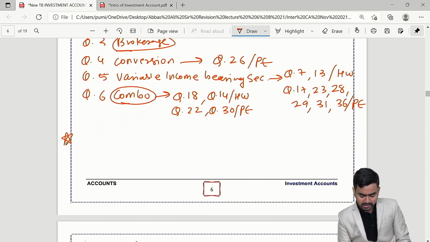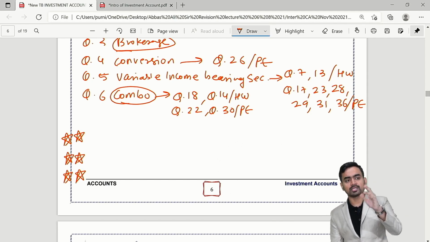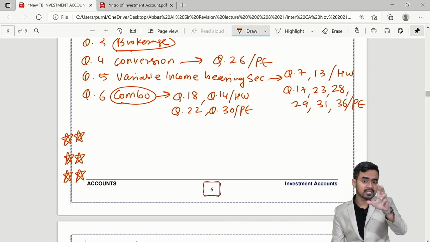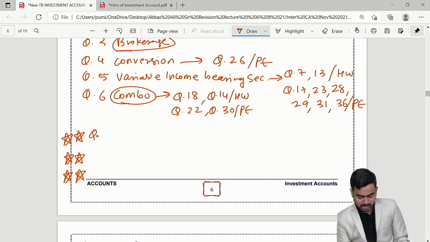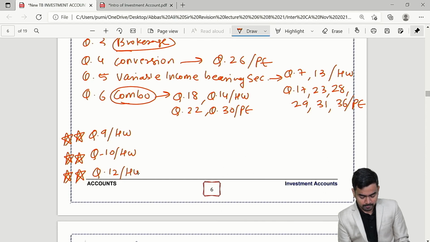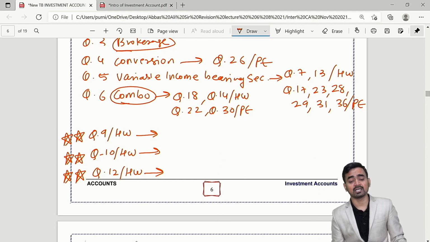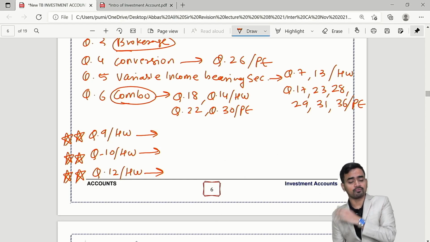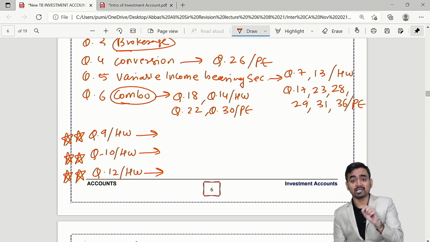My dear students, I am seeing 3 important questions which the institute has asked again and again in the same format. That is question number 9 of homework, second is question number 10 of homework, and next is question number 12 of homework. So many times the institute has asked this format. I will show you the format, questions 9, 10 and 12.